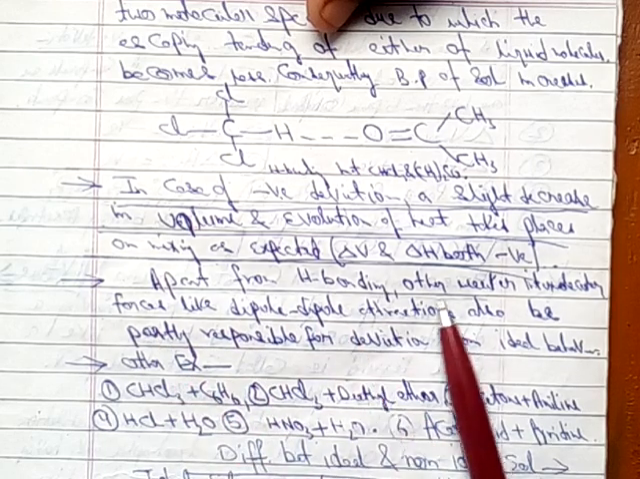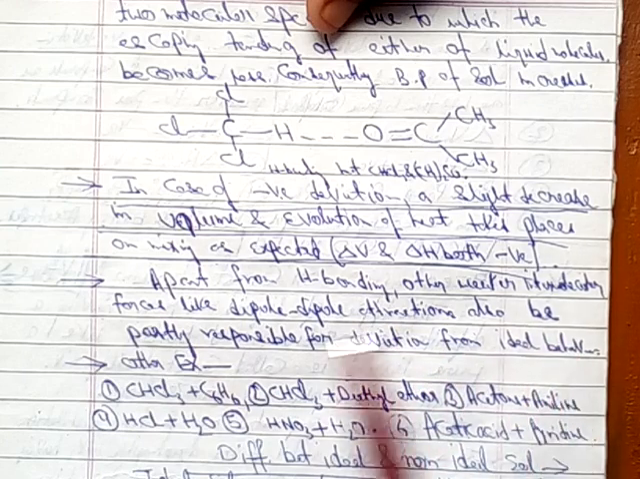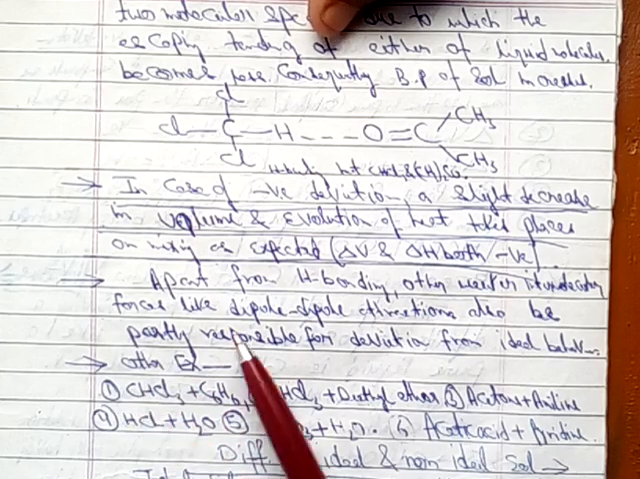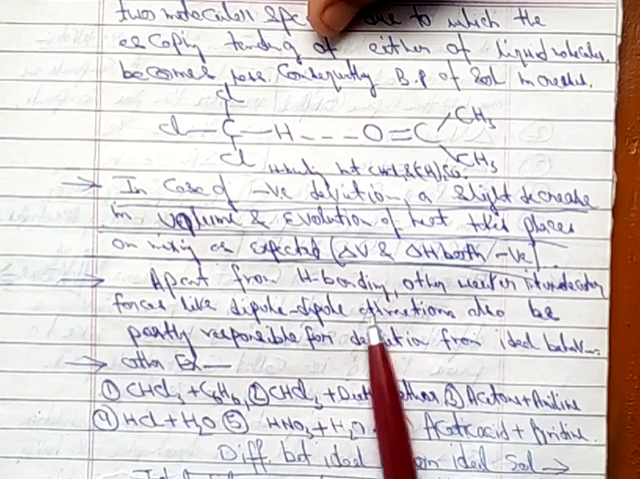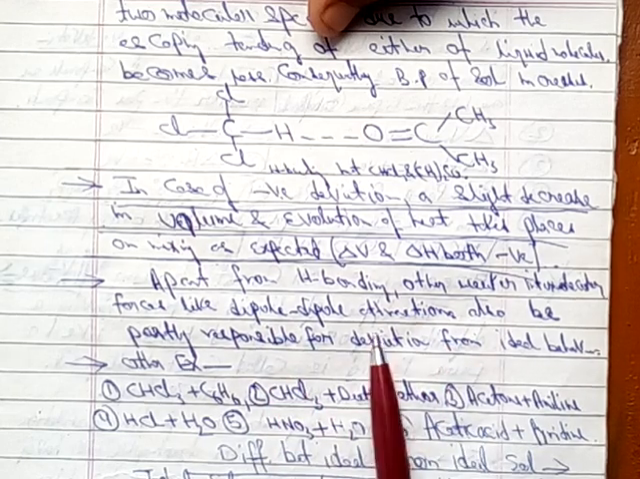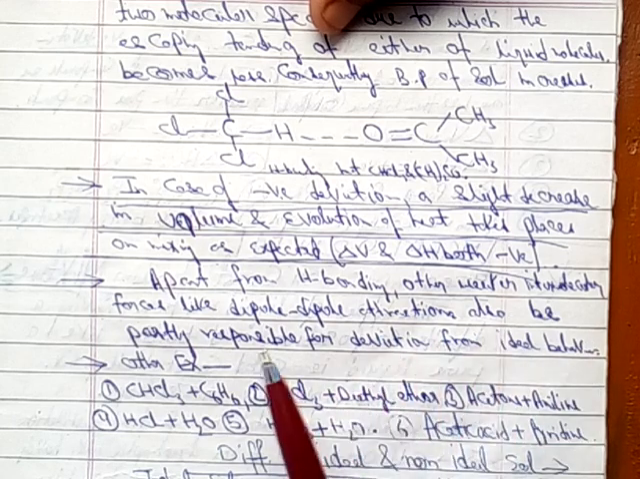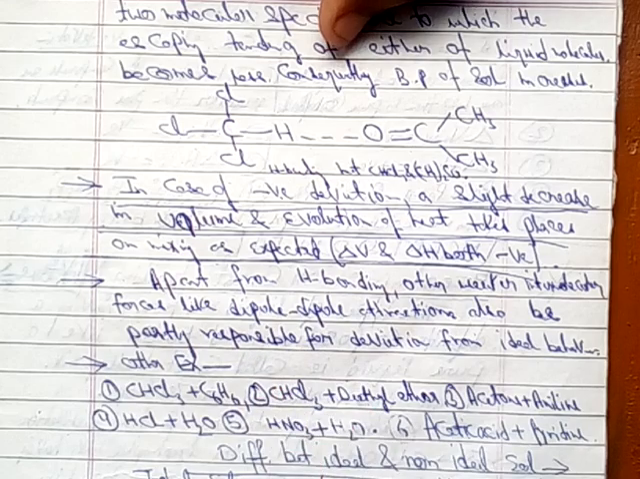Apart from hydrogen bonding, other weaker interaction forces like dipole-dipole attraction may also be partly responsible for deviation from ideal behavior. So apart from hydrogen bond which is being built, other type of interaction also comes into action, that is dipole-dipole attraction. So that leads to the deviation from ideal behavior. The curve which we have seen goes from below, vapor pressure gets lowered, boiling point gets increased.